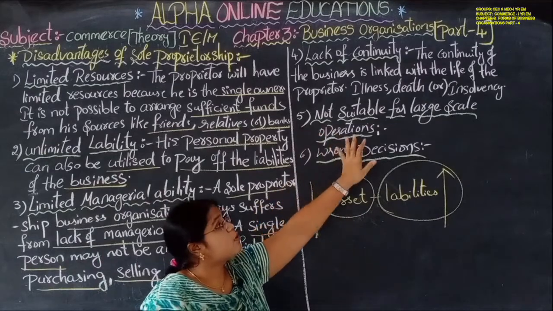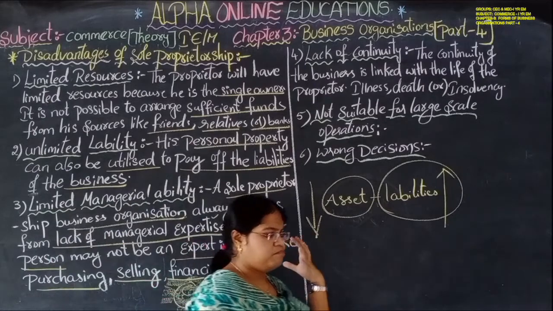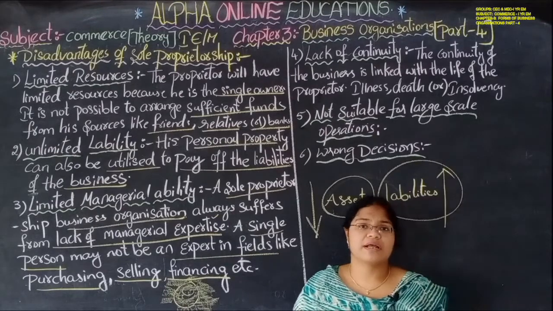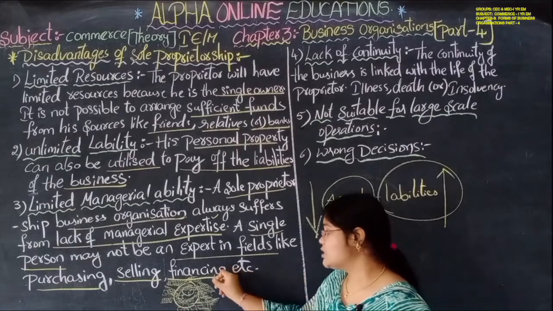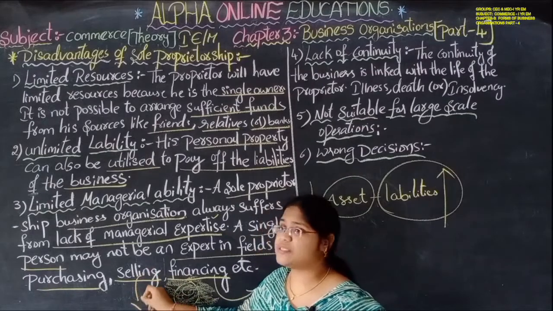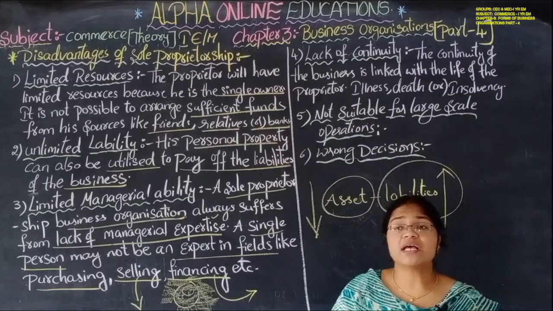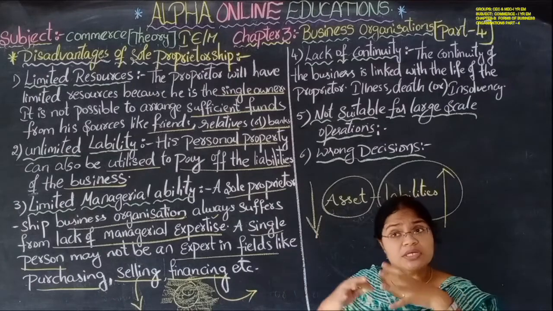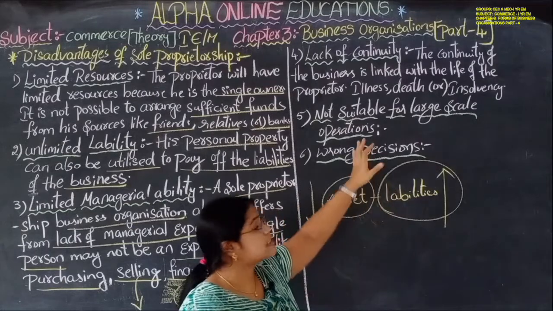Next, not suitable for large scale operations. This type of business is not suitable for big organizations, because in big organizations the finance turnover is huge. Tons of crores of rupees are there, and there is continuous selling and purchasing. A number of suppliers and a number of managers are required, and one person is required to control, coordinate, and see what is going on in that business. So it is not suitable for large business organizations.